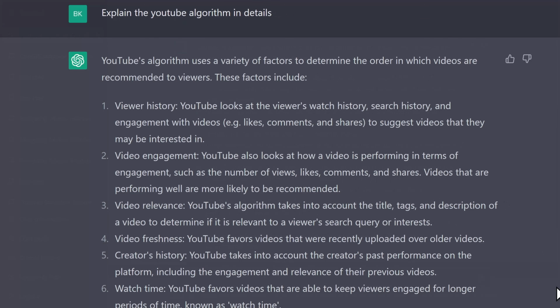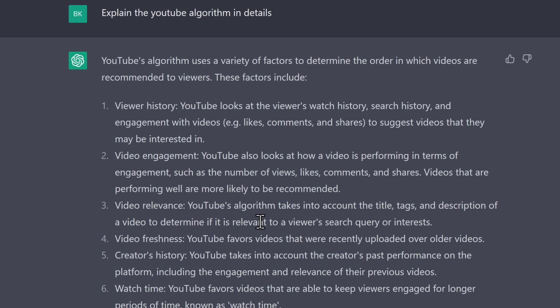The YouTube algorithm is a very complicated one. And here ChatGPT listed for us the main factors for the algorithm. For example, the algorithm checks the viewer history. So the algorithm is gonna check what you searched for, what you liked, commented, shared, to suggest videos that you might be interested in. And then it's gonna check the video engagement. So it's gonna check how many views it has, likes, comments. If those numbers are high, you will get recommended to others. And the third one, you see that the YouTube algorithm is gonna check the titles, the tags and descriptions to determine whether this video is relevant for the viewer.